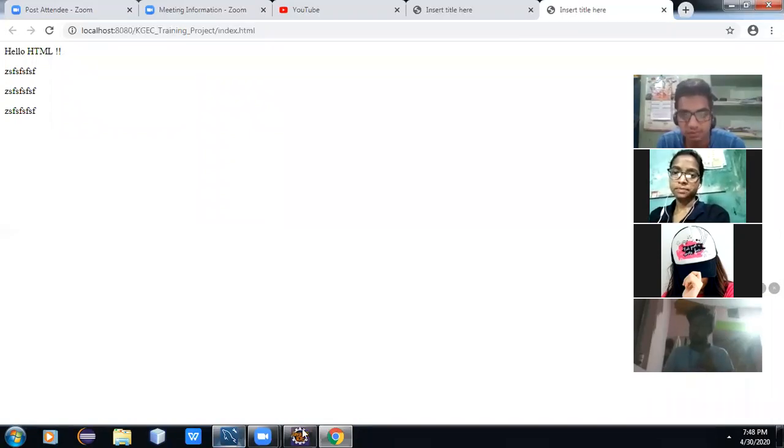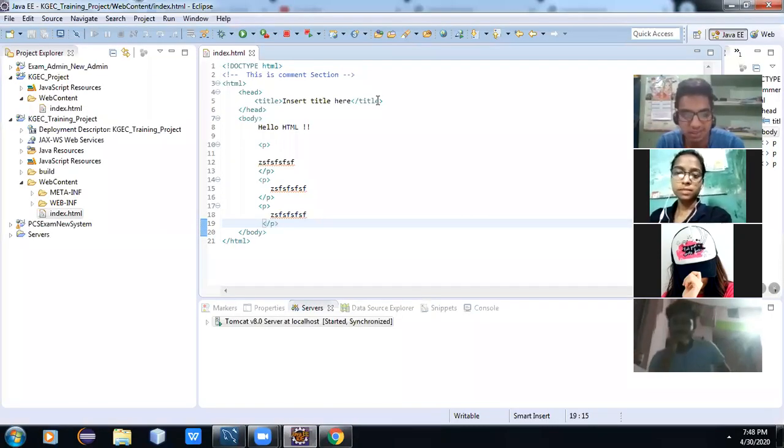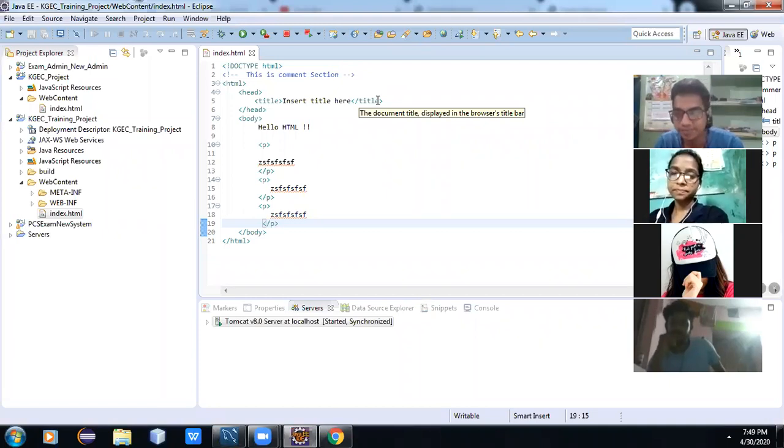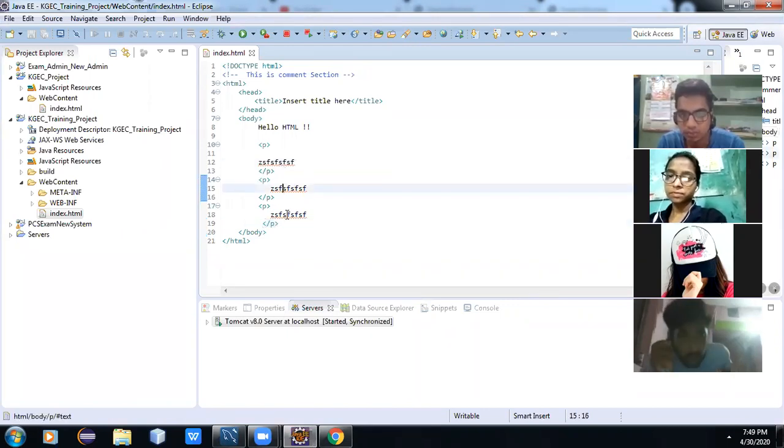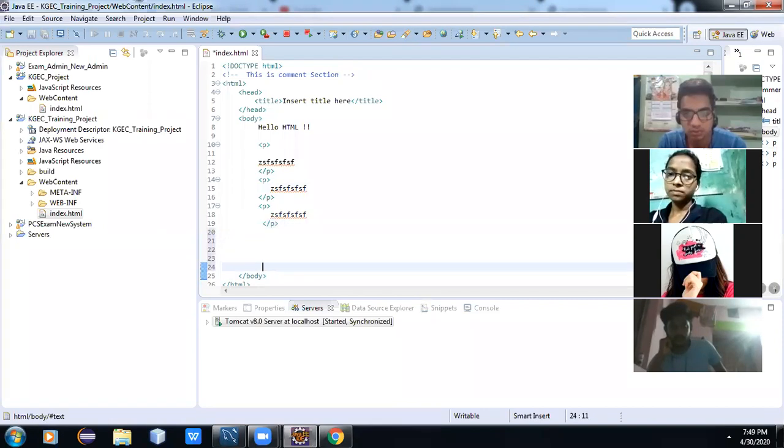Are you able to understand the paragraph tag now? Okay, you can keep unmute, only your four to five persons, it is not a matter. This is the importance of the paragraph. The paragraph tag creates a paragraph. Next, can we do it another way? The division tag. Let's learn the division tag.